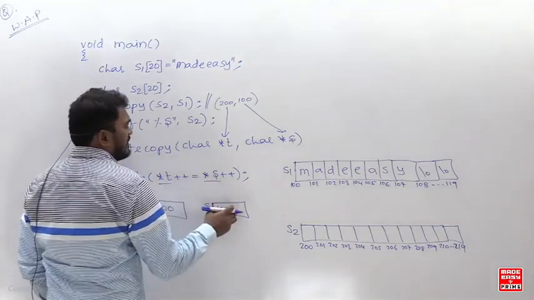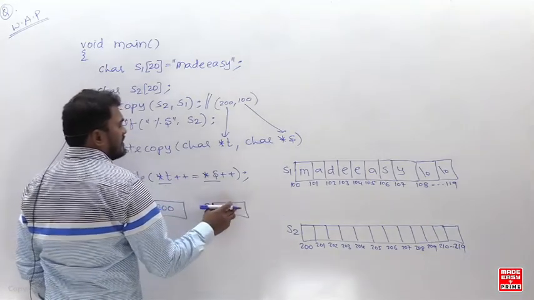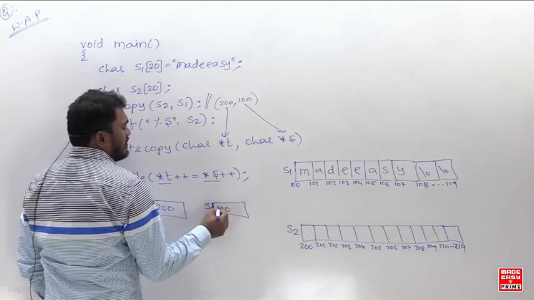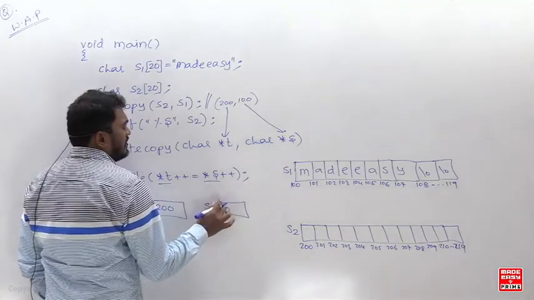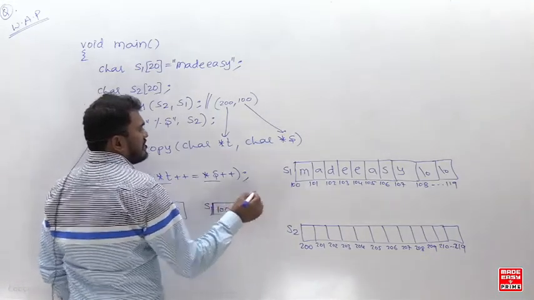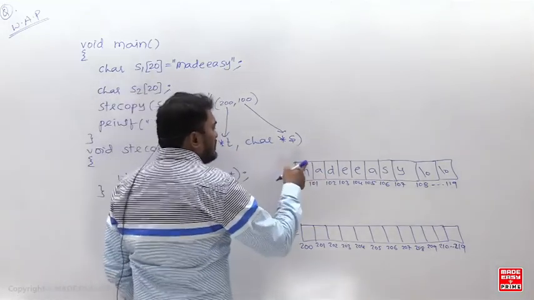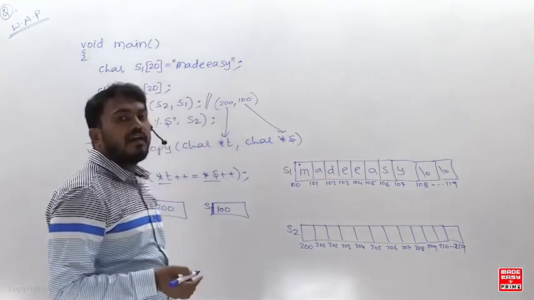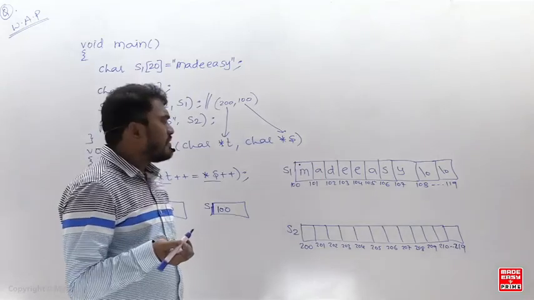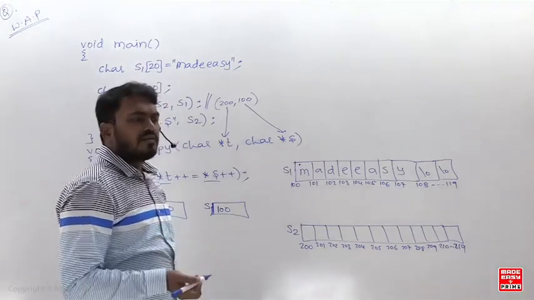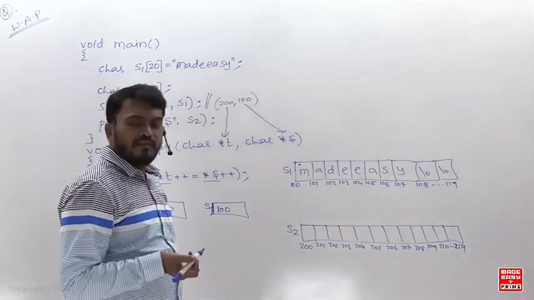Star s, star 100, value at the location 100. What is that? That is m. So you are going to have the ASCII value of m. Exactly, I told you there are no ABCDs in the memory. It is all ASCII values.